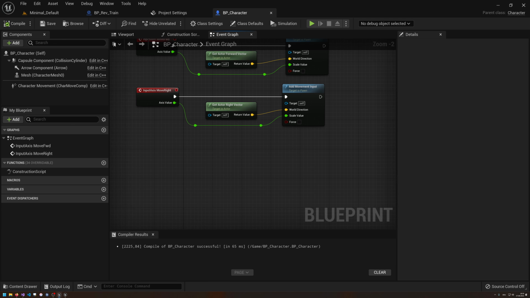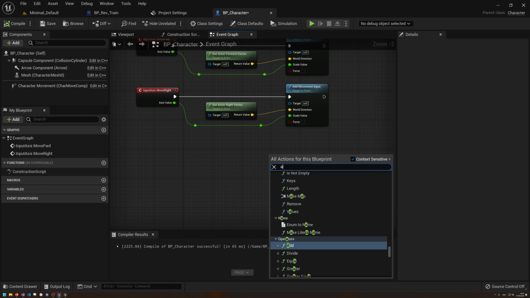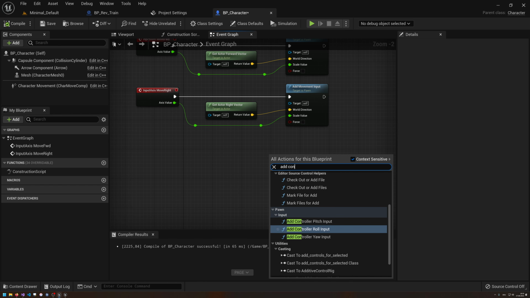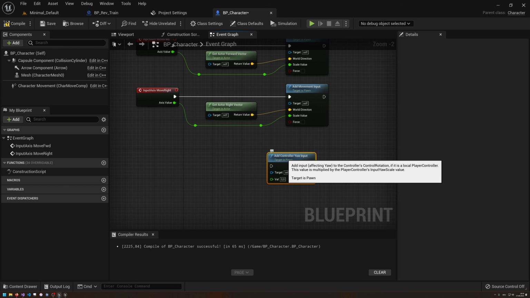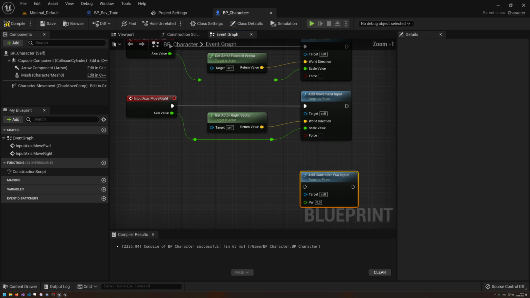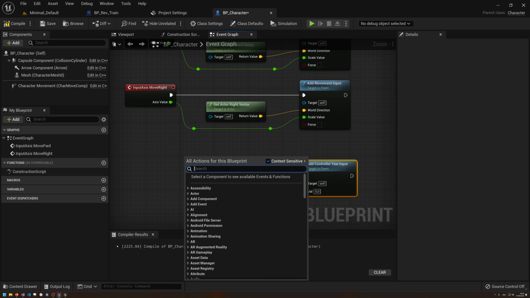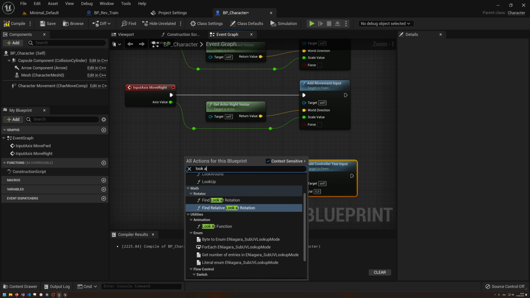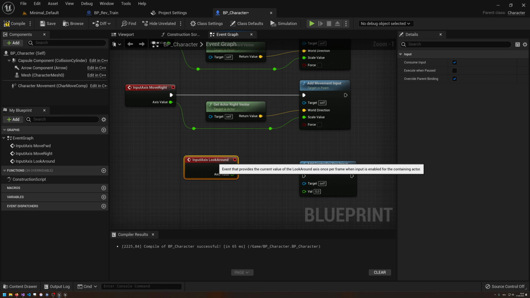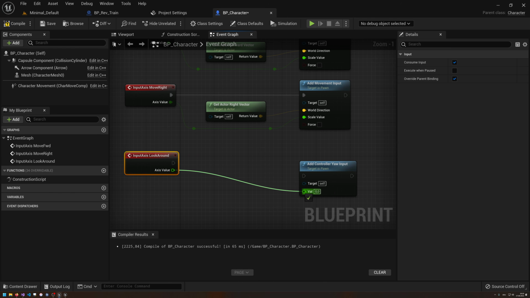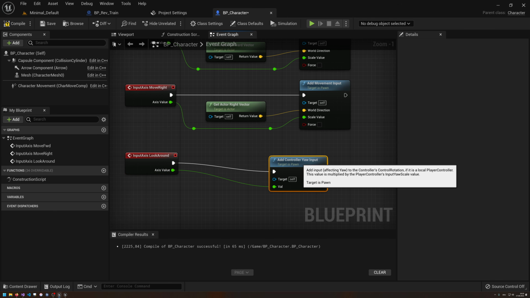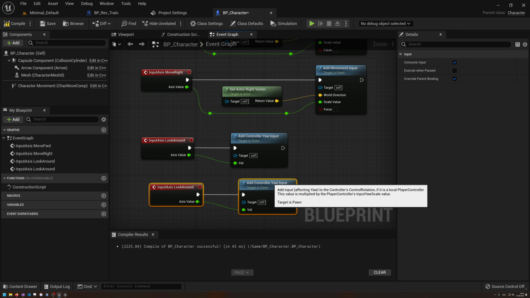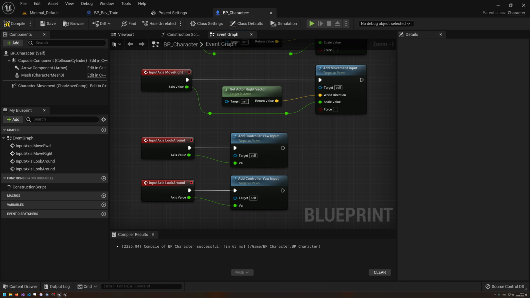And let's see how the function was called. I think it was called add controller yaw and pitch. Yaw is rotation, so look around. I remembered that now. And let's get this as the look around event, and this is just going to connect up here at add controller yaw, and then let's do this again. But now what is that other thing?